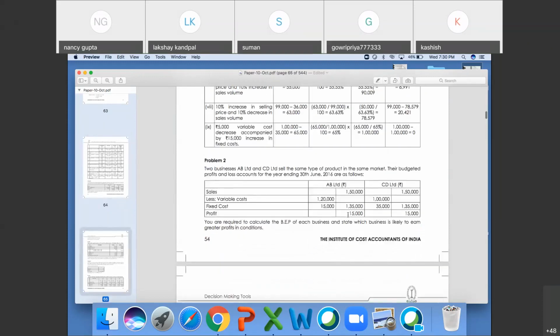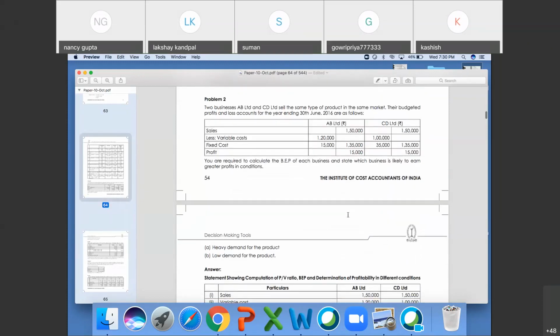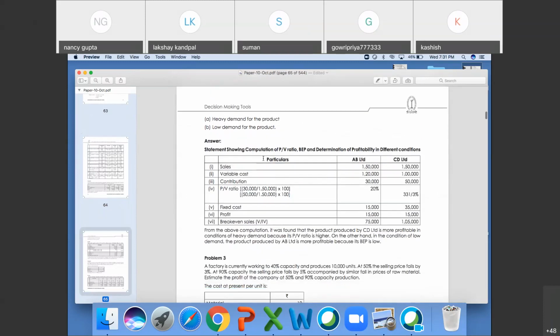Moving toward the next question. Two businesses, A, B and C Limited, sell the same type of product in the same market. Their budgeted profit and loss account for the year ending 30th June is given: sales, variable cost, fixed cost, profit. You are required to calculate the BEP, break even point, of each, and state which is likely to earn greater profit in the conditions of heavy demand for the product and low demand for the product. Hope you can do this question. This is a very easy formula based question.